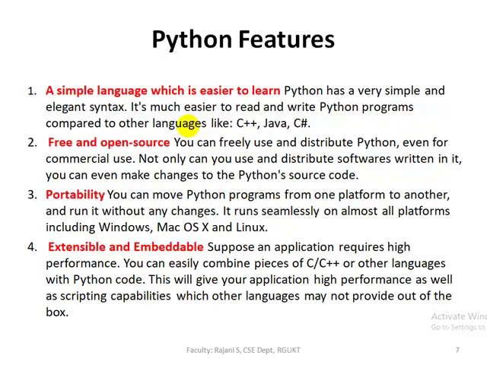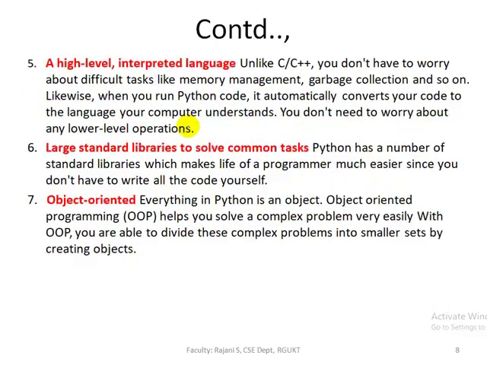Here extensible and embeddable means, suppose an application requires high performance. You can easily combine a piece of C or another language with Python code. This gives your application high performance as well as scripting capability, which other languages may not provide out of the box. Coming to the next feature, Python is a high-level interpreted language.